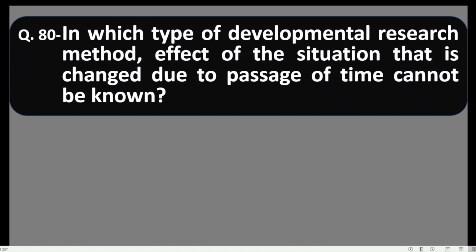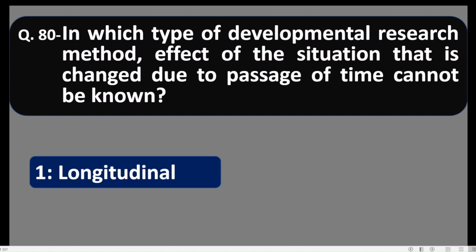Question 80. In which type of developmental research method effect of the situation that is changed due to passage of time cannot be known? Cannot be known. We have seen in earlier question that impact of the time period may be checked by longitudinal method if we apply longitudinal method in developmental research method. But here it is said in developmental research method, effect of the situation that is changed due to passage of time cannot be known.